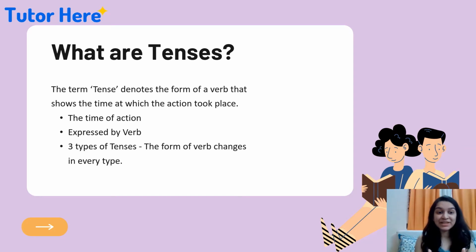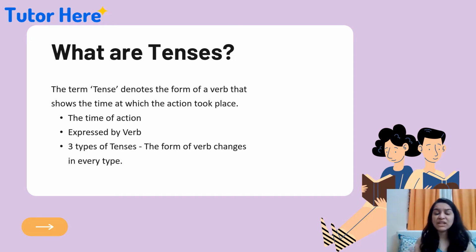Now, coming to our topic, what are tenses? Tenses denote the time of action of the event. That's what I was talking about. When an event has occurred, what time, when has that event occurred? To describe that, we use tenses. And secondly, these tenses are expressed by a verb.